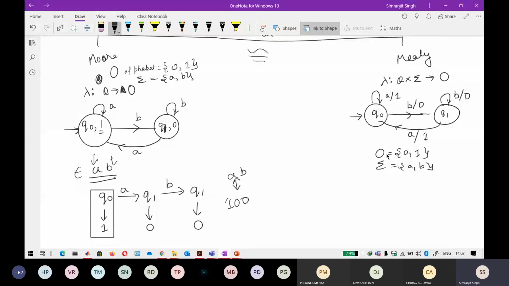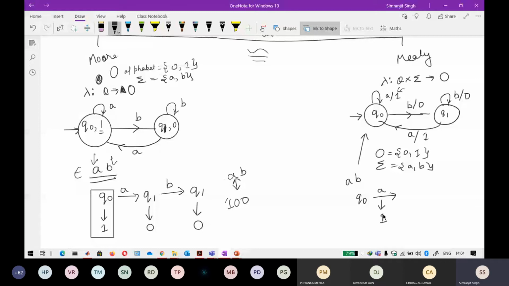Now in the Mealy machine, the output is written on the transition, alongside the input alphabet. So A/1 is your output, and B/0 is your output. Now if I give AB to this machine, on the Q node, after getting an input of A, what is outputted? 1.